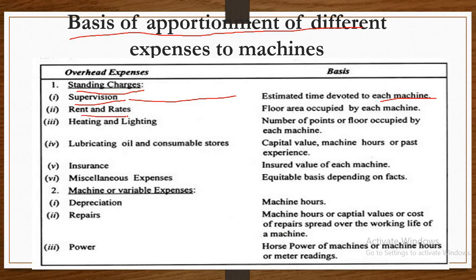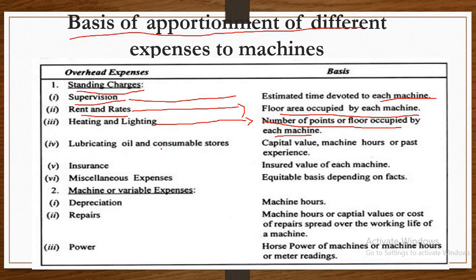Rent and rates. Rent and rates are fixed charges, that is standing charges, which we have to pay regularly. It is based on floor area occupied by each machine. Heating and lighting is the same: number of points or floor area occupied by each machine.